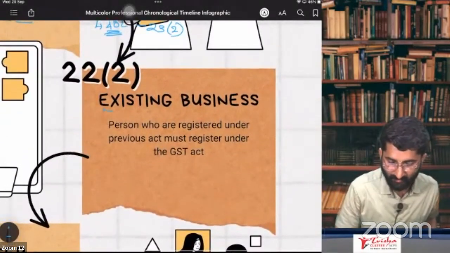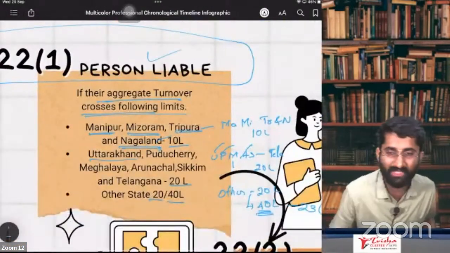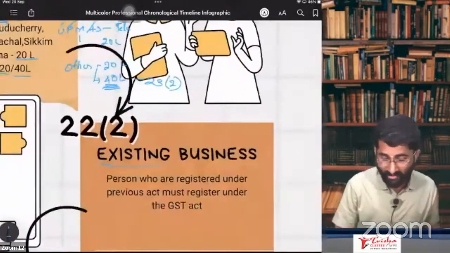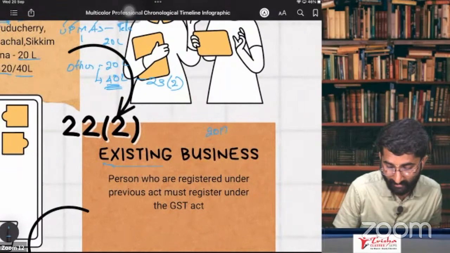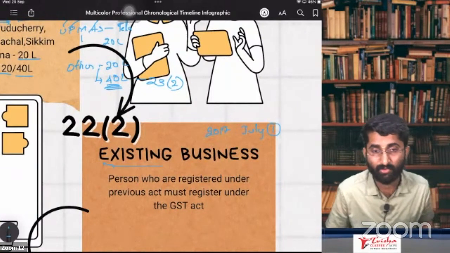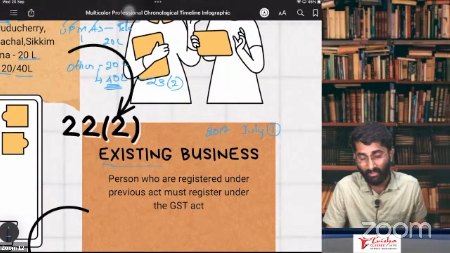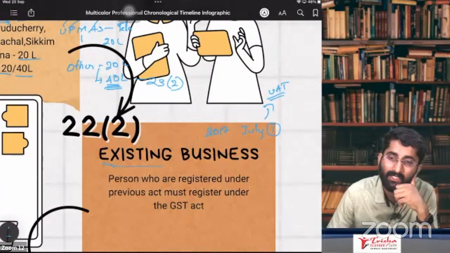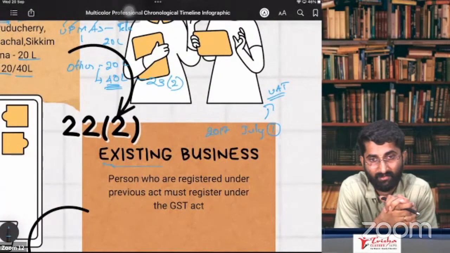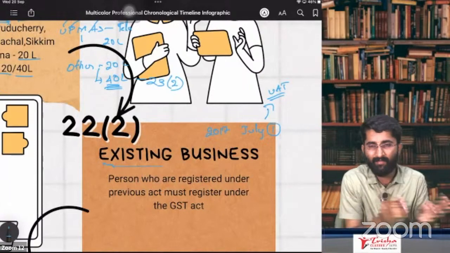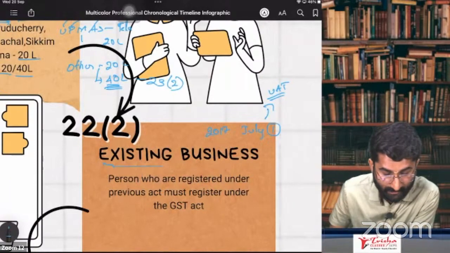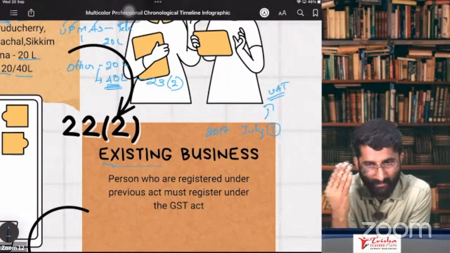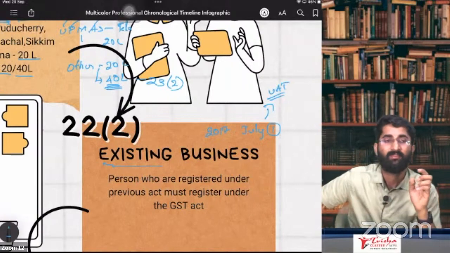In case of existing business, where a person is liable, if your turnover exceeds, then you are liable to take the registration. Sir, GST came on July 1st, 2017. Before that, I was registered under VAT. If I am registered under VAT, then I have to migrate compulsorily to GST. Yes, you were required to. Right now, as far as my knowledge is concerned, this section is of no use.